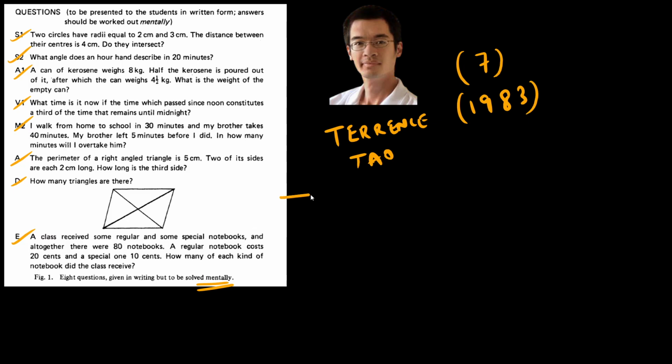All of these questions were, I think, from a very famous book of Krupetsky. You can check that book online, right? So let us try to solve them one by one. And if you want to try, then you can pause the video and solve all these questions on your own. The only thing is that you should not use pen and paper. You should try to solve them mentally, right? And please let me know in the comment section how many questions you were able to solve correctly, and also your age or what class you are currently in, right? So let us try to solve them one by one.